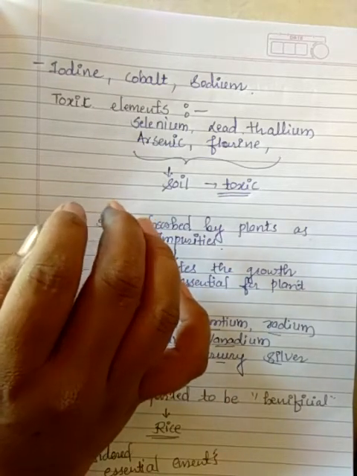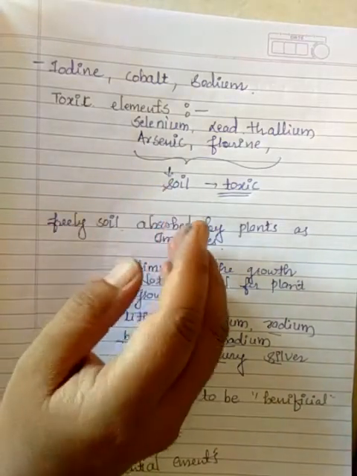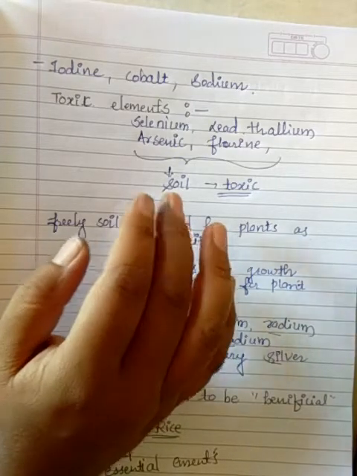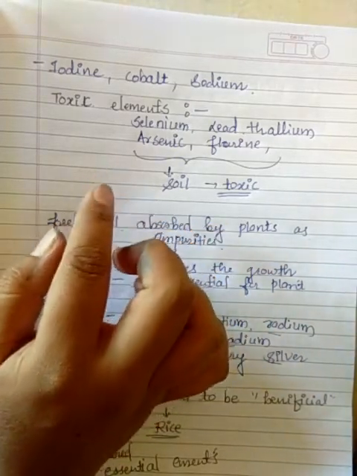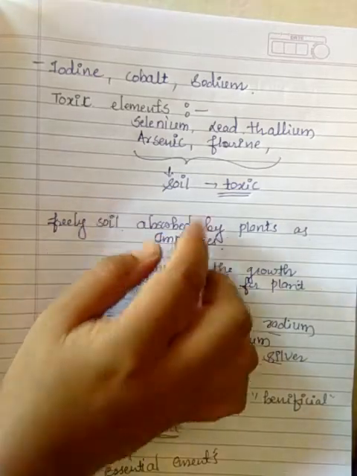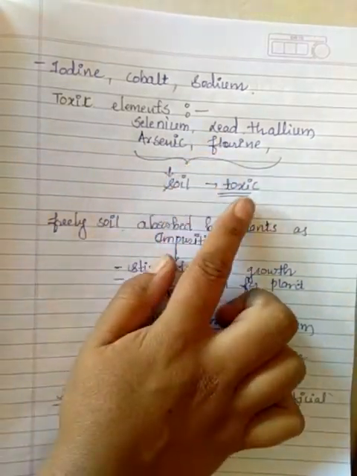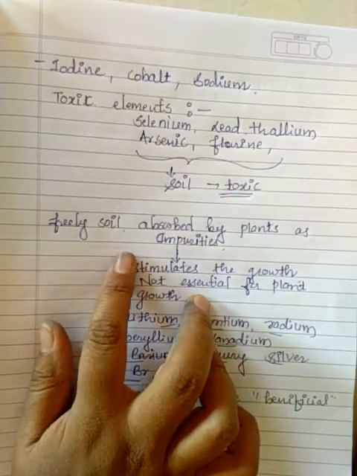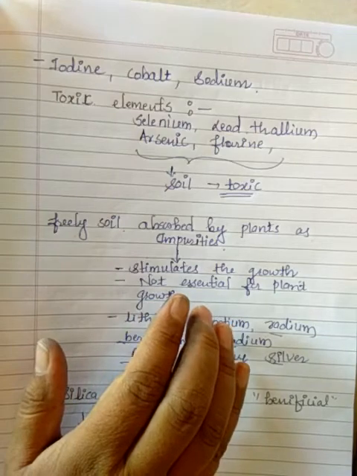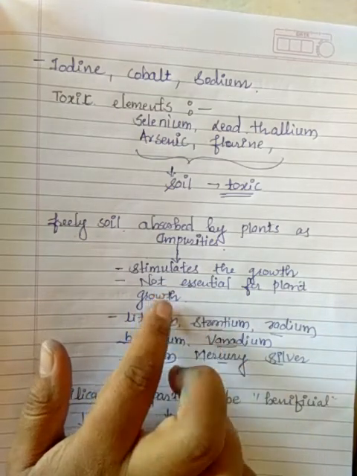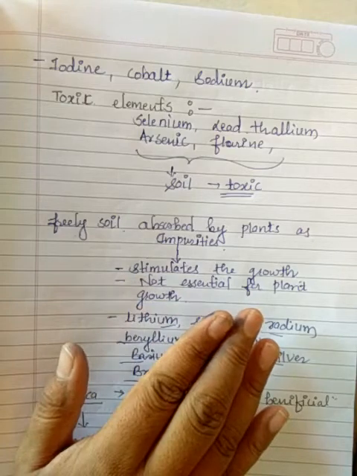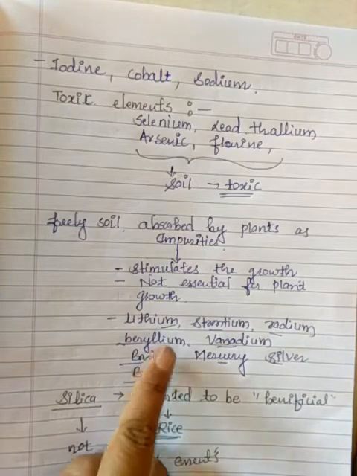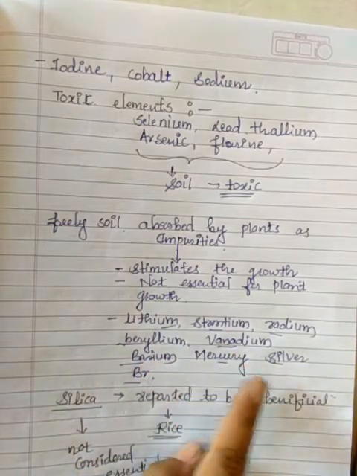Elements such as sodium, fluorine, nickel, lead, arsenic, selenium, aluminum, chromium, when they occur in the soil in a high available amount, prove toxic to the plant and restrict growth. If such elements are present, that soil is considered a toxic soil. Some elements occur freely in the soil and are absorbed by the plant as impurities and occasionally stimulate growth, although they are not essential. They include lithium, strontium, radium, beryllium, barium, boron, vanadium, mercury and silver.